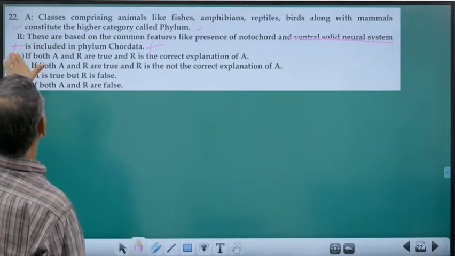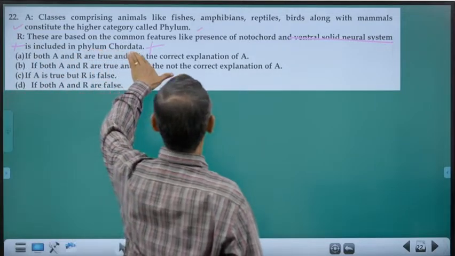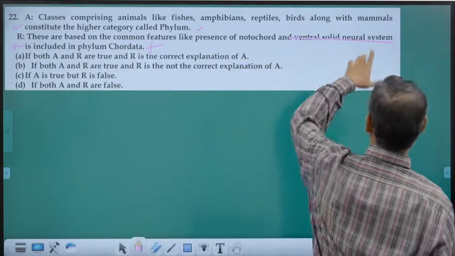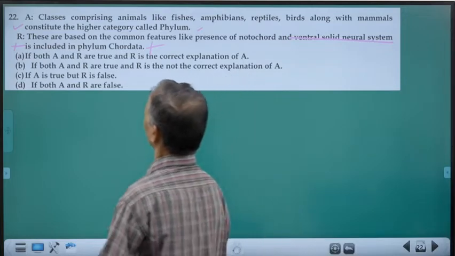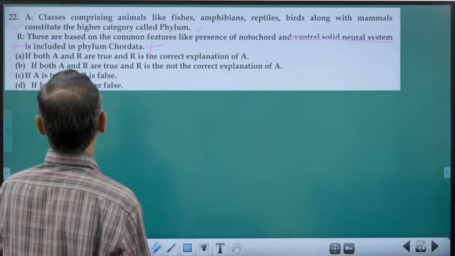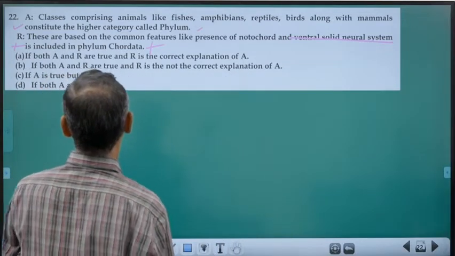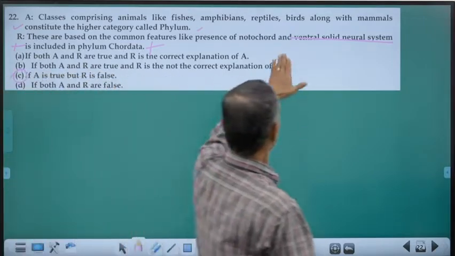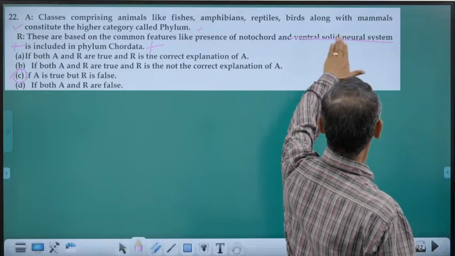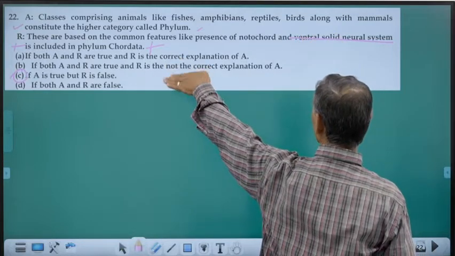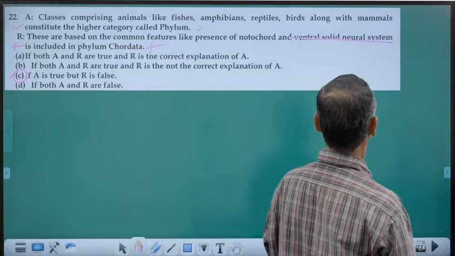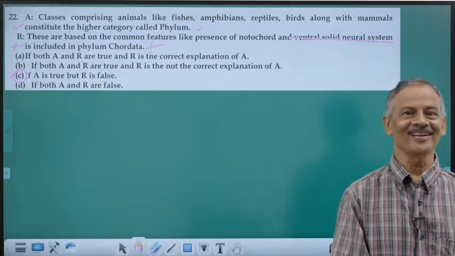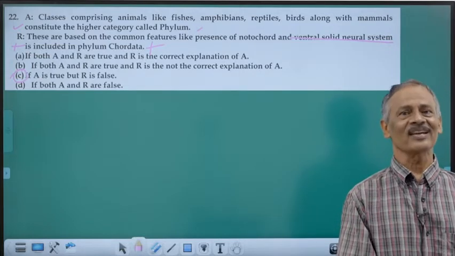Okay. It is included in the phylum Chordata, presence of notochord and ventral solid neural system. So, A is correct, but R is false. Then we have to opt for option C, because it should be dorsal tubular. Then only it will be included in the phylum Chordata. Is that clear?